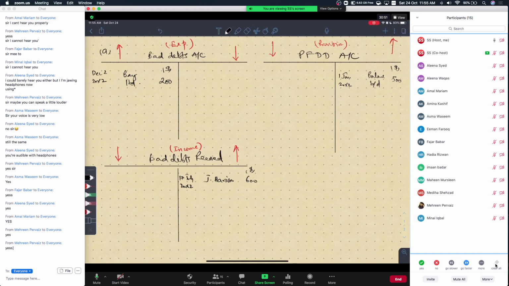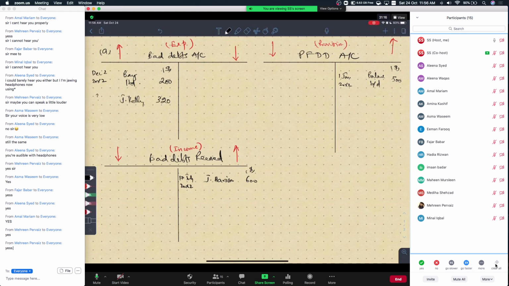So the first thing is we will record the bad debt. We'll come to the bad debts account. We will put $320 on the debit side. We will give the reference of Kelly's, and the date is not mentioned. So you can either leave the date column blank, or you can just put 31st of December 20x2. Whenever no date is given, you can always write the end of the year as the reference there. Or you can even leave it blank if you want to, right?